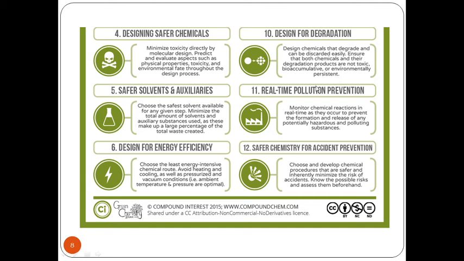Next is real time pollution prevention. Monitor chemical reactions in real time as they occur to prevent the formation and release of any potentially hazardous polluting substances. Now, if we cannot do complete green chemistry, at least we can monitor green chemical reactions. If there are gases that are produced, we can adapt a filter system, and this filter system will not allow the hazardous gases to move into the environment.